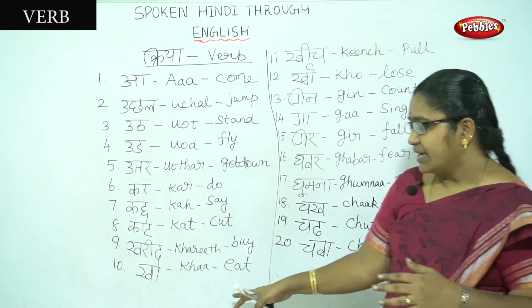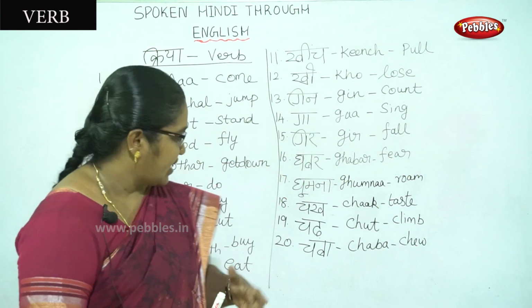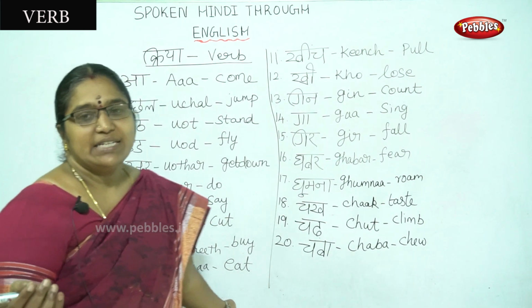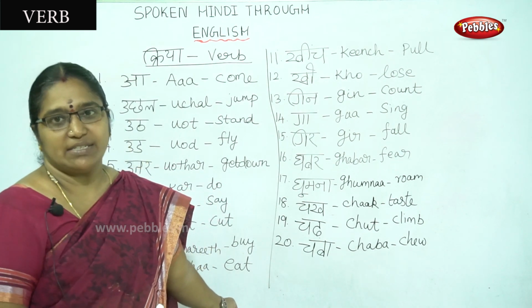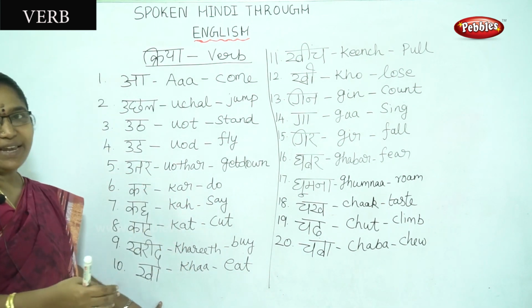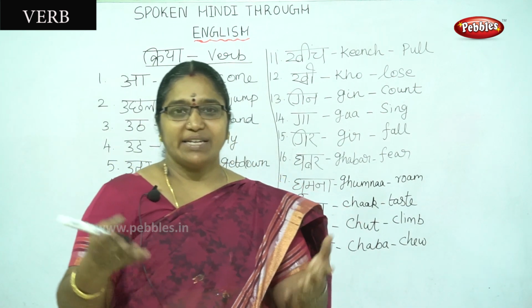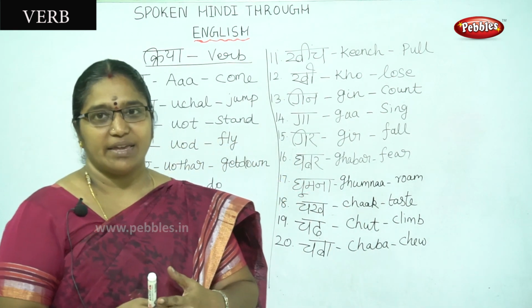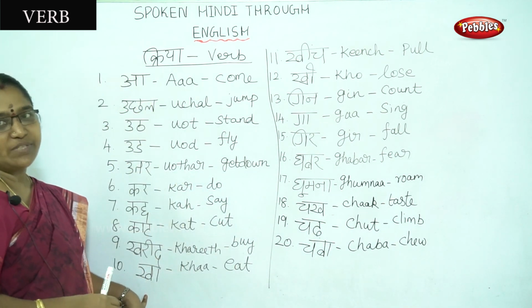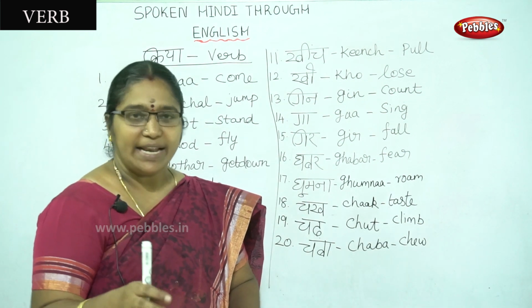Okay. I am eating roti. I am eating chapatis. Ka means eat. Likewise we can say children are eating chocolates. Children are eating chocolate means बच्चे chocolate खा रहे हैं. बच्चे chocolates खा रहे हैं. These are all the 10 verbs. We use these verbs daily in our day-to-day life.